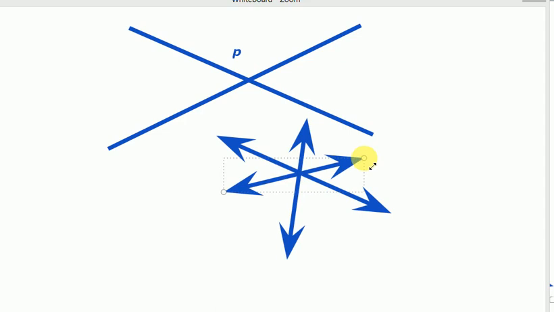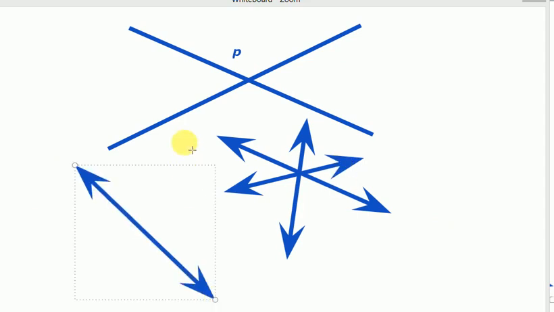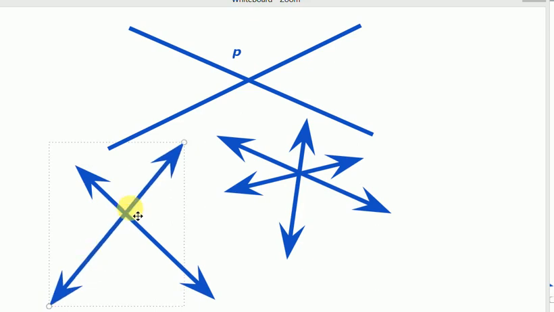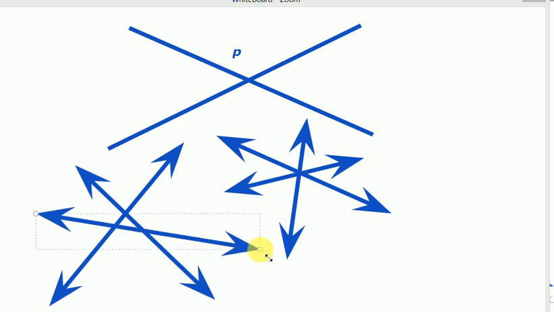So this point will be the concurrent point and the lines will be concurrent lines. It is also possible that two lines intersect at this point, but the third line goes like this. So this will not be concurrent, because all three or more lines are not passing through a single point. I hope it is clear to you what a concurrent line is.